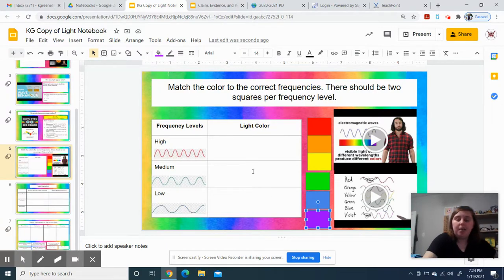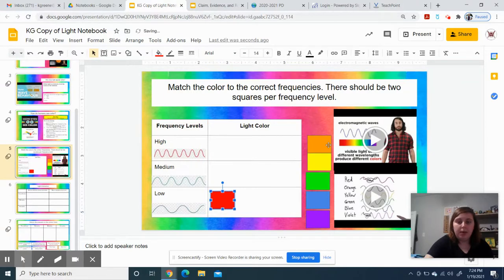It's kind of like if you think about it at a beach. Which beach is going to be crazier? The one that has a few waves or the one that has wave after wave after wave? The one that has tons of waves crashing on that beach. And how it goes is that, and it goes in the order of the rainbow.